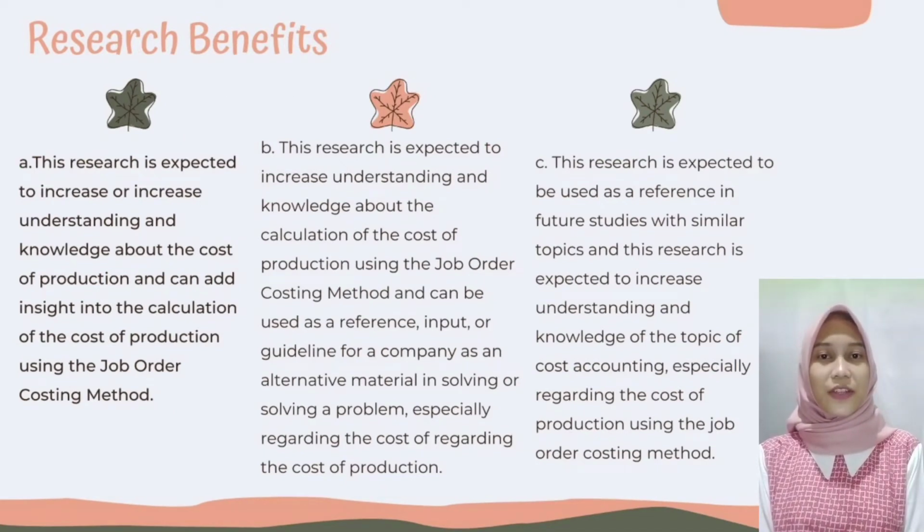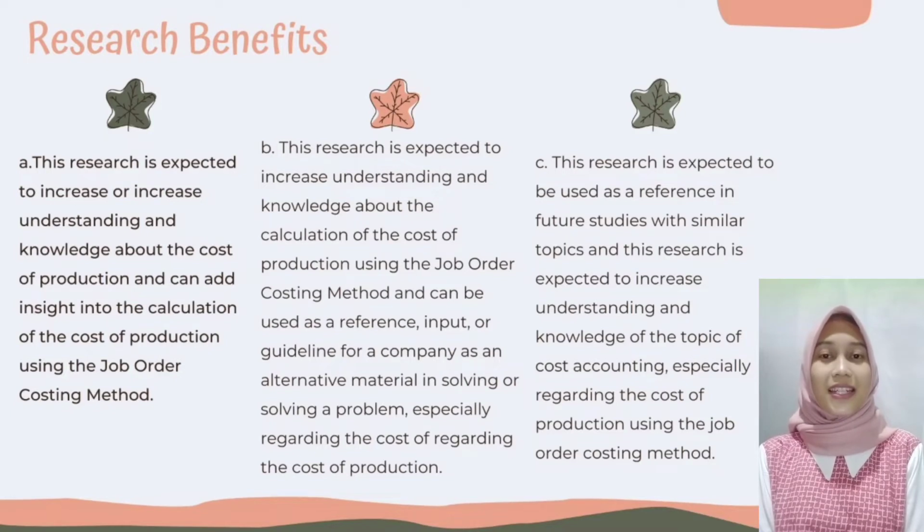While the benefits of doing this research are: A. This research is expected to increase understanding and knowledge about the cost of production and can add insight into the calculation of the cost of production using the job order costing method.